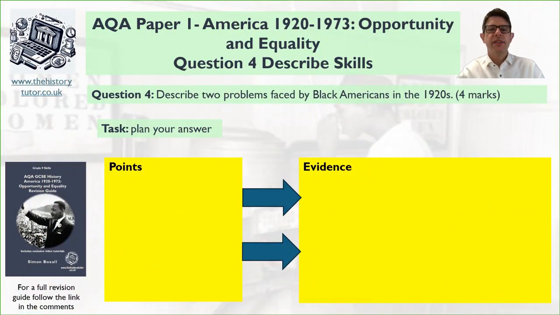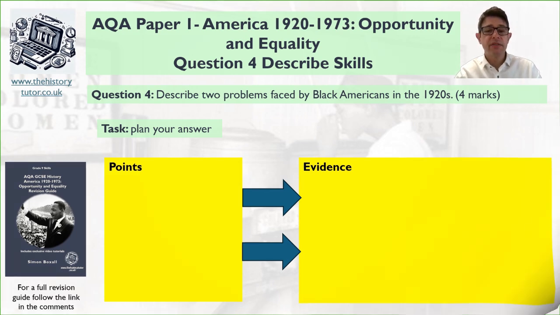Okay, let's look at another question then, shall we? And this one says, describe 2 problems faced by Black Americans in the 1920s. So again, same as the previous question, we need a couple of points, a couple of bits of evidence. So spend a couple of minutes looking through revision guide pages, see if you can find some problems faced by Black Americans in this time period. We want 2 very different problems and evidence to back it up. So plan your ideas now. Pause me and look around and see if you can find your ideas.